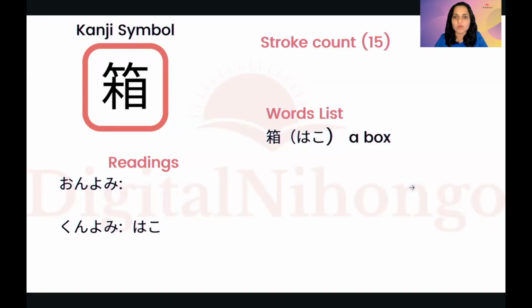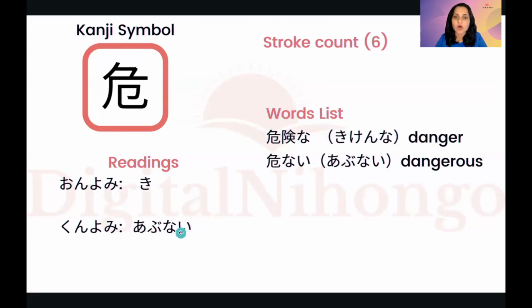Then hako. Hako is box. Okay. Here you can see something like, not exactly like tree, but something similar to that. Then these 2 strokes are different. And this is "me", the eye. Okay. This is "me". And then you can again split this kanji into different parts and try to remember it. Okay. This is hako, that is box.